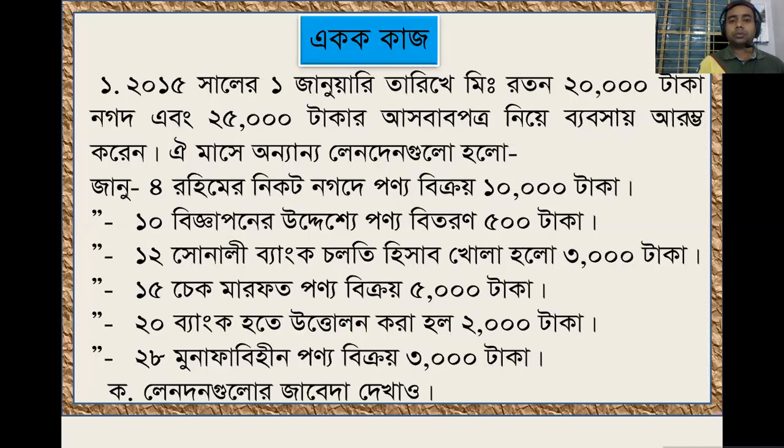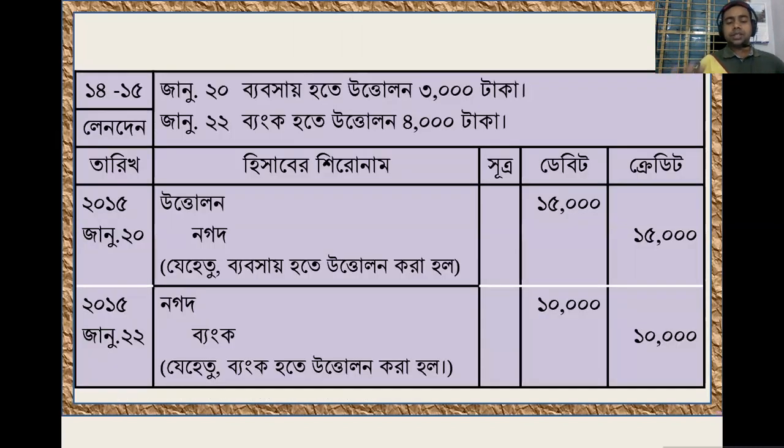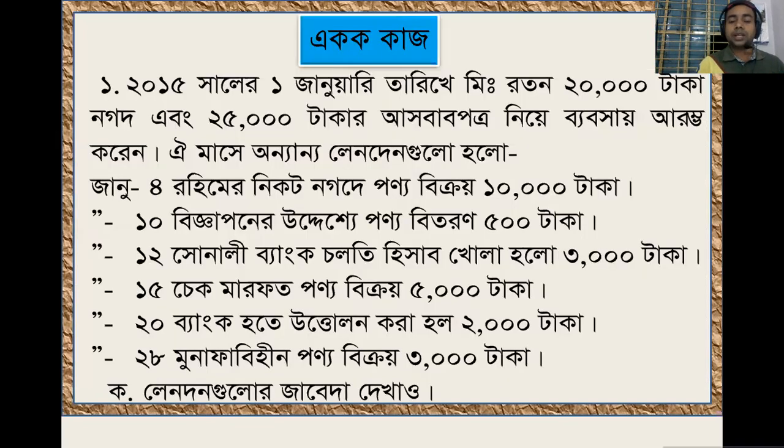Okay, now dear learners, this is all for today, and the respective tasks I am going to submit in front of you. The home task is in a single way. This is the question to you. Try your level best to solve the problem by maintaining the sequence of debit and credit and chronological date. I hope this question is very easy.